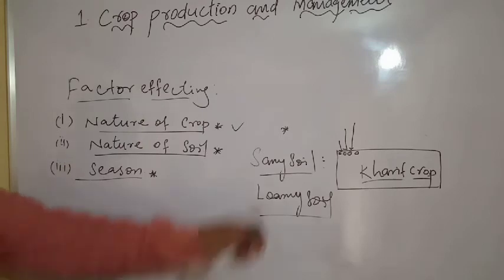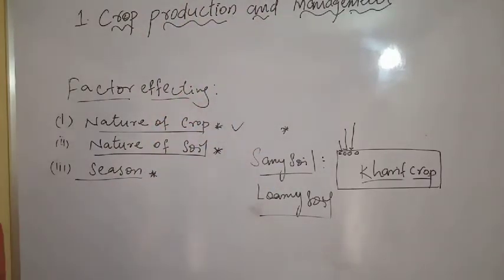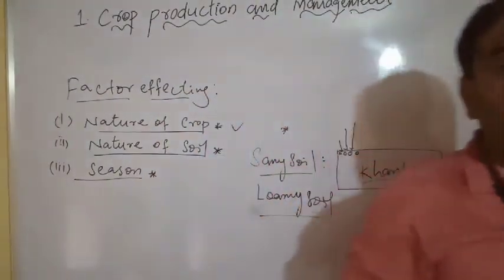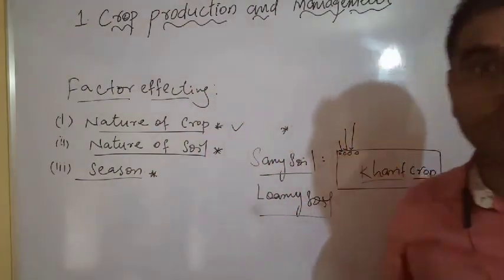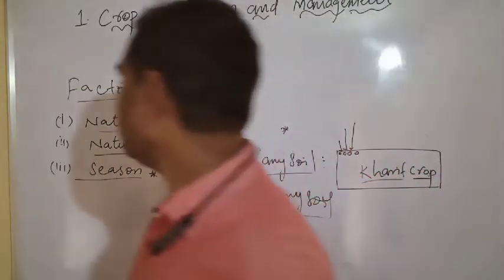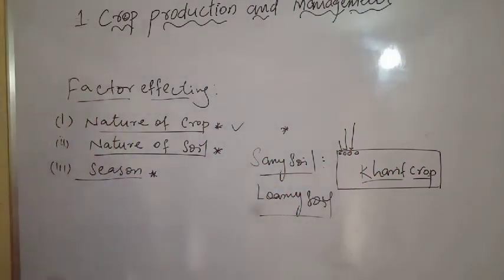Now we have to see some regions: Maharashtra, Karnataka, Tamil Nadu, the Godavari basin and Krishna. There is fertile black soil there, and they get economically important crops in that area. Next, we have to see the seasons. Seasons also affect the factor.